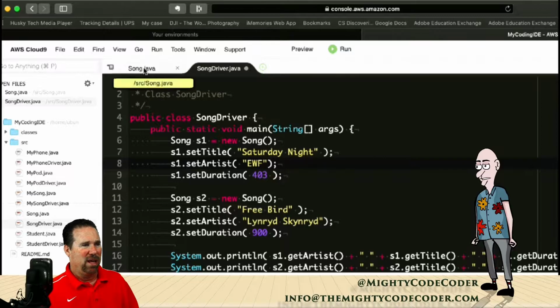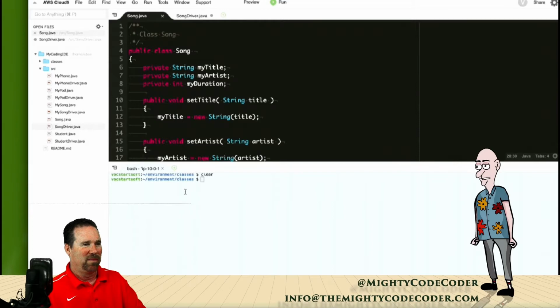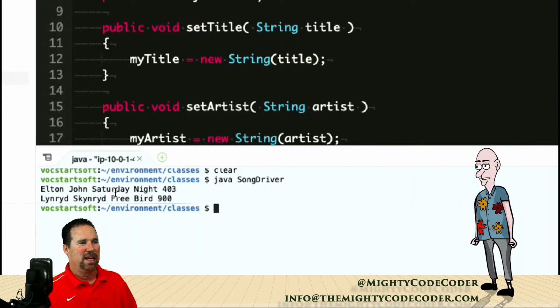All right, and if I go ahead and run this, let's make this big enough. I'm already in my classes and I've already compiled it. So I'm going to go ahead and just go java SongDriver. If I run it, there it is. It has Elton John Saturday Night 403 and Leonard Skinner Freebird. I guess I compiled it before I switched it to Earth, Wind, and Fire, so excuse me on that. But listen to either song, doesn't matter. So there you go.